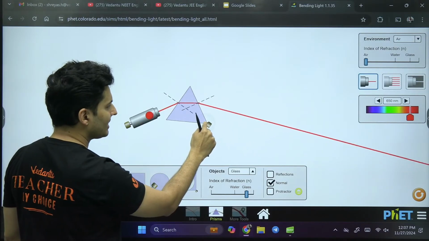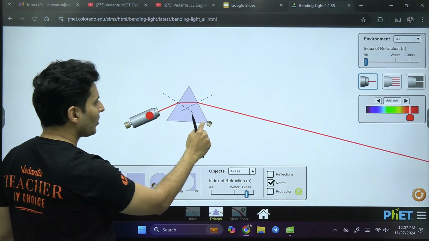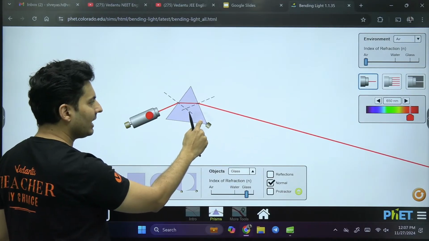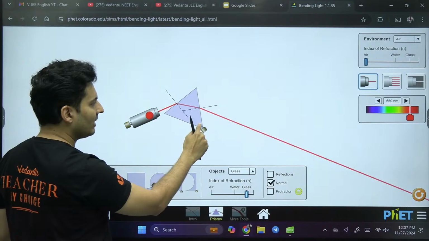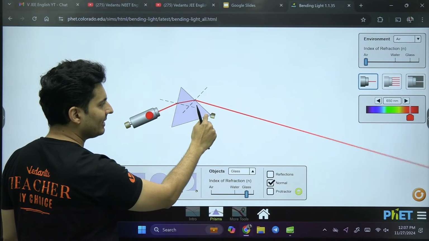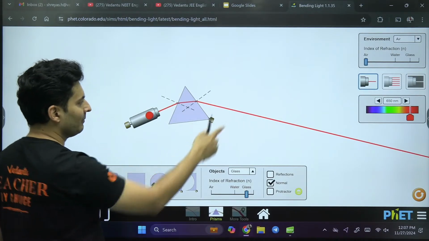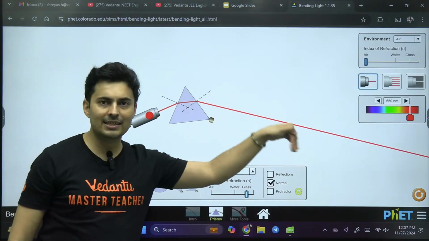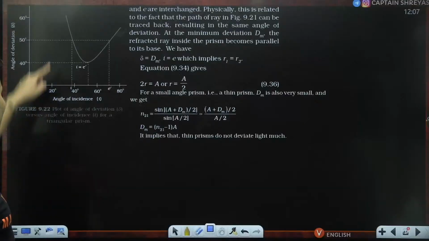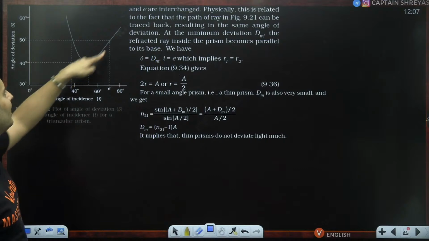Then it became less. And then again it started increasing, which means for different angles of incidence, deviation is different. But for a particular angle of incidence, see, now it is minimum. It is minimum because after this it increases. So over here, I think it was minimum. The deviation is the least here because after this it increases. So if one draws the graph of deviation with the angle of incidence, it looks something like this.